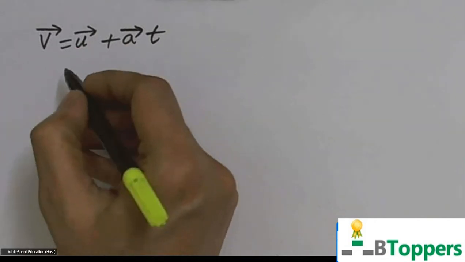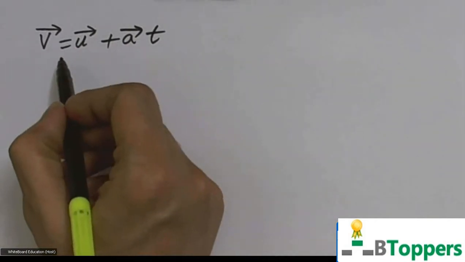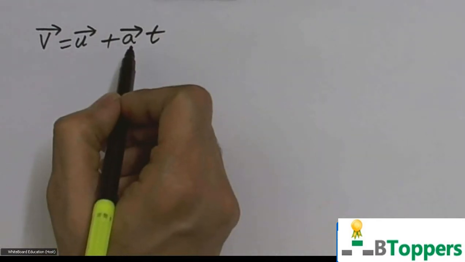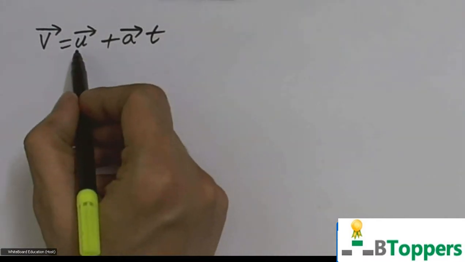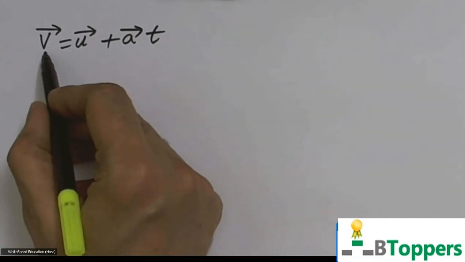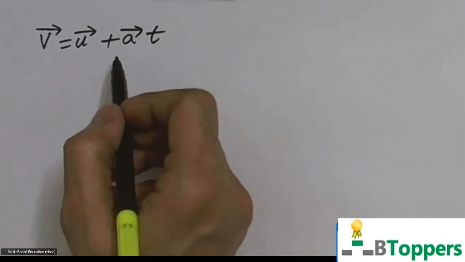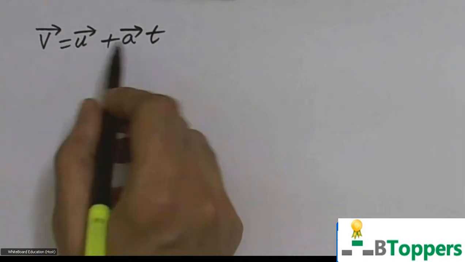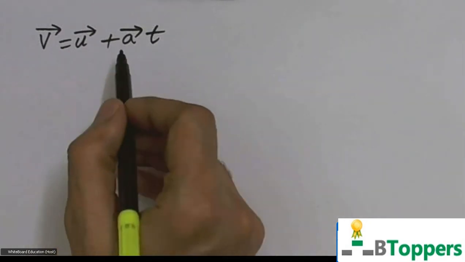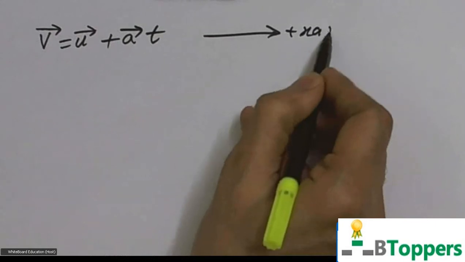As I have written this equation in my previous class, if the particle moves with constant acceleration a bar, starting with initial velocity u bar, then the final velocity v bar after a time interval t can be written as v bar equal to u bar plus a bar into t. Suppose all these vectors, v bar, u bar and a bar, are directed along the positive direction of the x-axis.